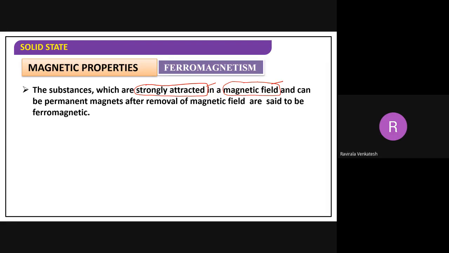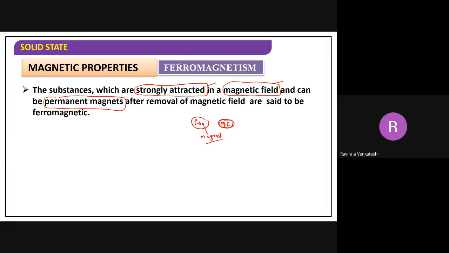Now, in this case, what happened? They may convert into permanent magnets here. Even if you remove the magnetic field, for example, if you observe the paramagnetic substance, here a magnetic field is generated. This is the magnetic field. Now, because of the magnetic field, this also will convert into a magnet. This also acts as a magnet.